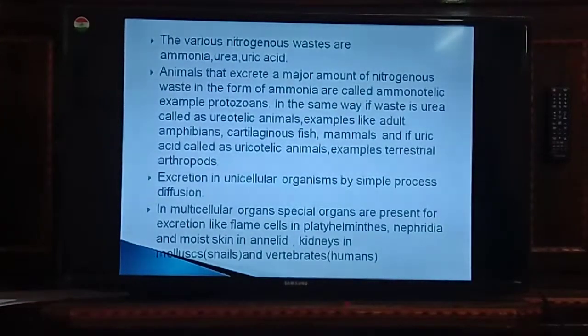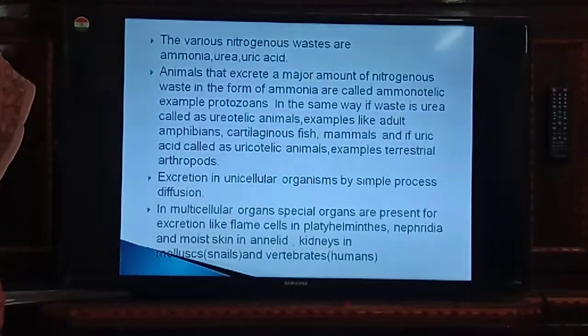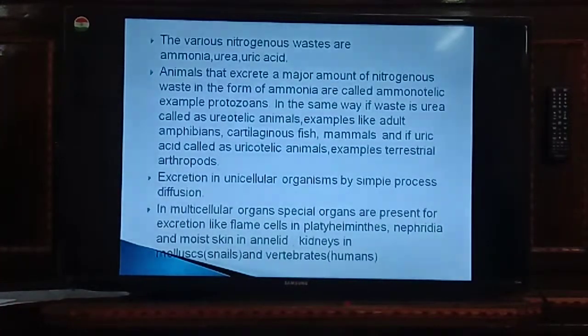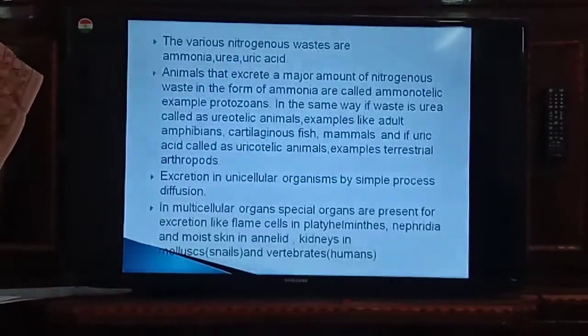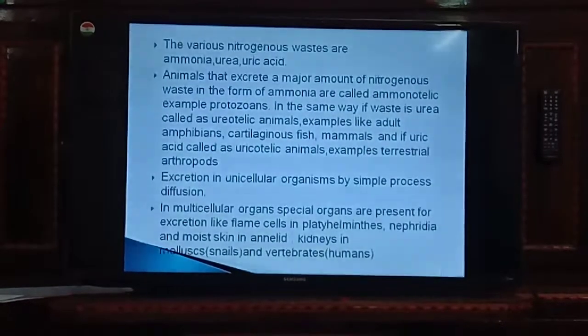Examples, adult amphibians, cartilaginous fish, mammals, etc. And if the major amount of nitrogenous waste is uric acid, such animals are called uricotelic animals. Example, terrestrial arthropods, etc. Okay. So, basing on the excretory matter or nitrogenous waste given, the animals are given names.